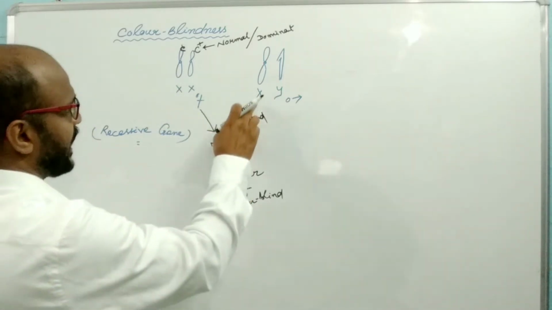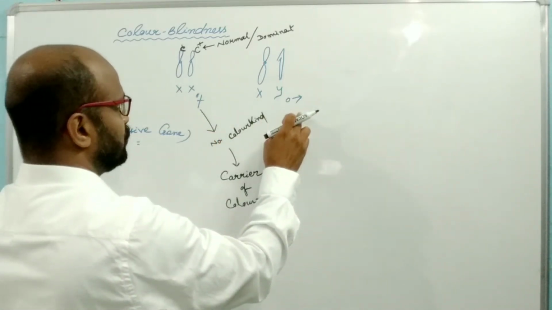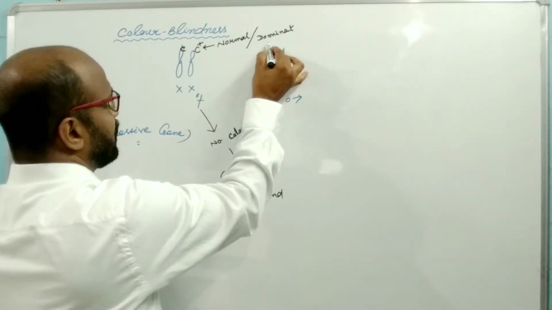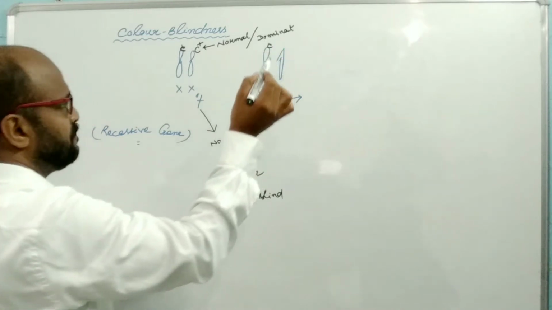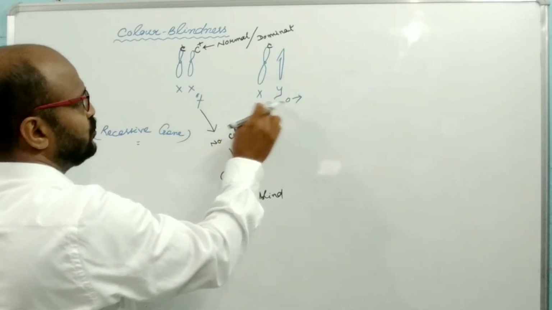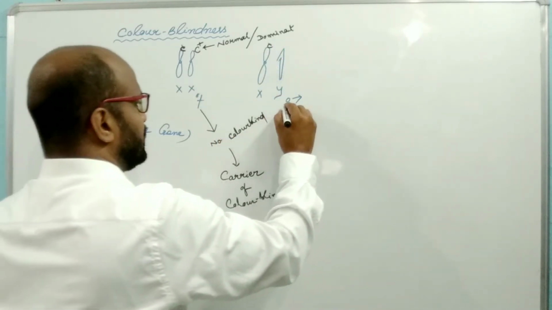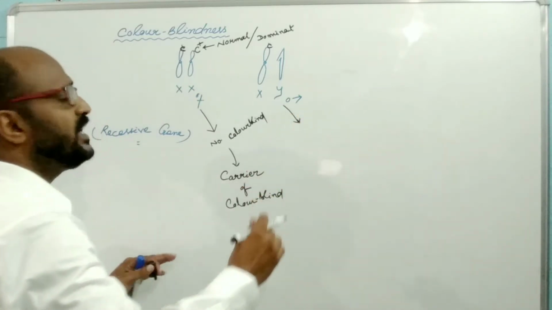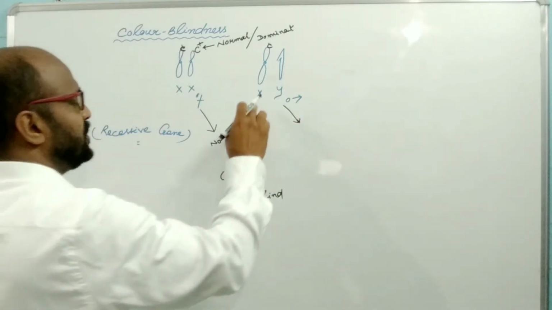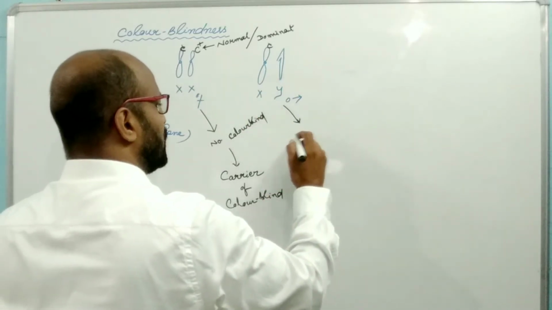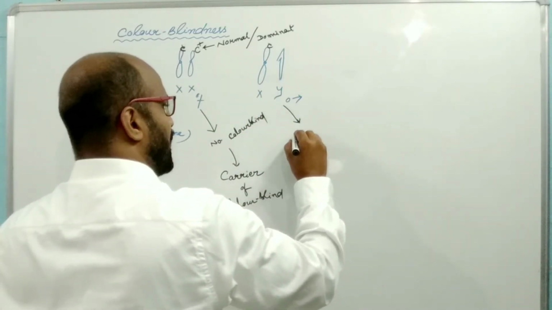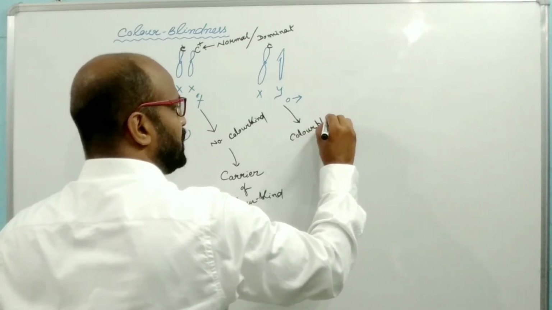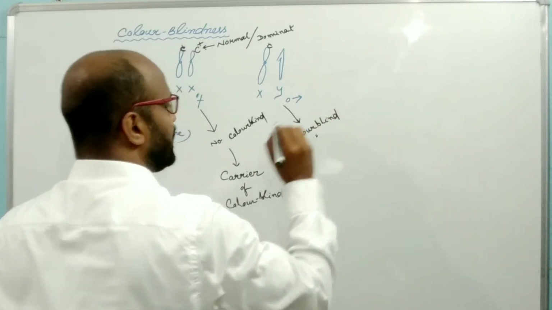But in case of male, there is one X chromosome and one Y chromosome. If the defective color blindness gene small c is present on the X chromosome of male, then the color blindness character will appear. So here the individual will be color blind. Why?